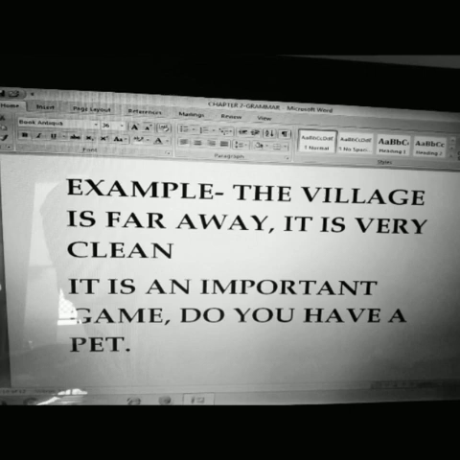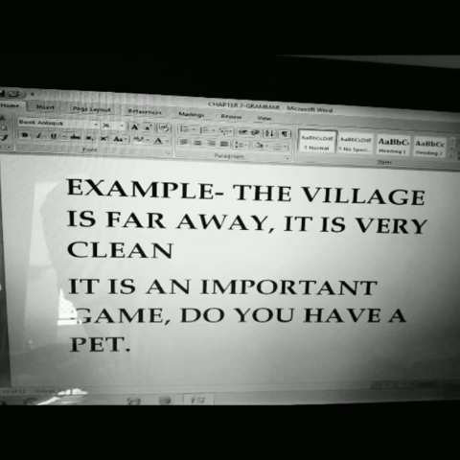In this example, the village is far away, it is very clean. Now you just notice one thing, the village is not repeated in the second part. The village is far away. Now we have used in the second part, it is very clean. Now when it is used, it is used because village is the singular noun. Have you understood? Again I repeat, the village is far away, it is very clean.